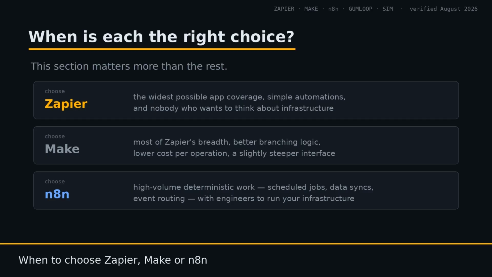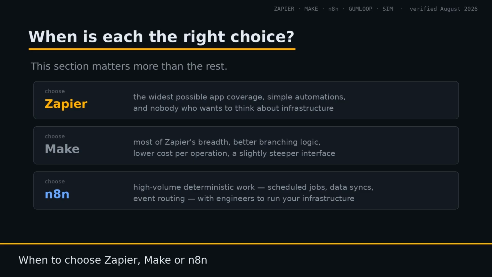When is each one the right choice? Honestly, and this section matters more than the rest. Do Zapier when you need the widest possible app coverage, your automations are simple, and nobody on your team wants to think about infrastructure. Nothing else here matches its directory. Choose Make when you want most of Zapier's breadth with better branching logic and lower cost per operation, and you're comfortable with a slightly steeper interface.